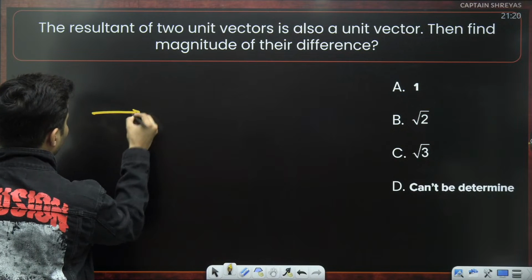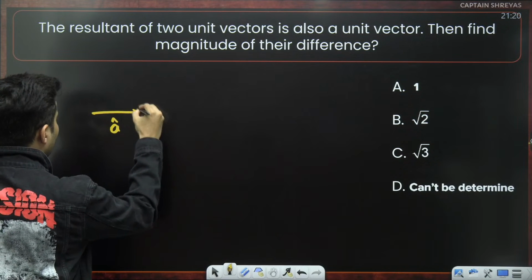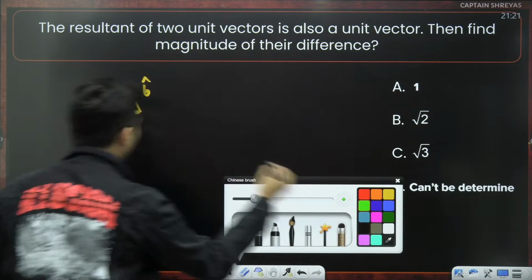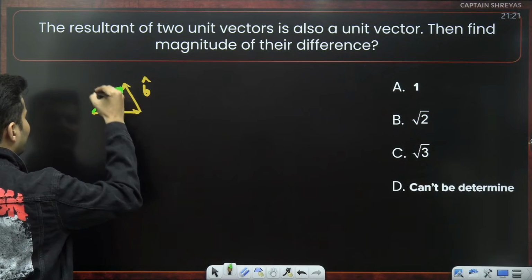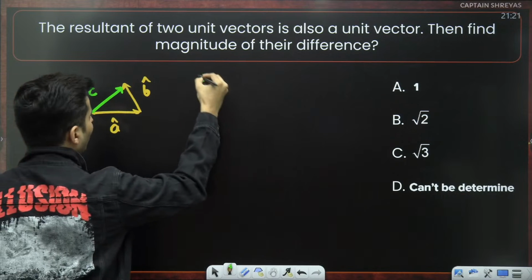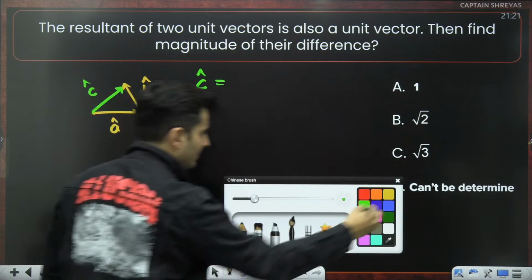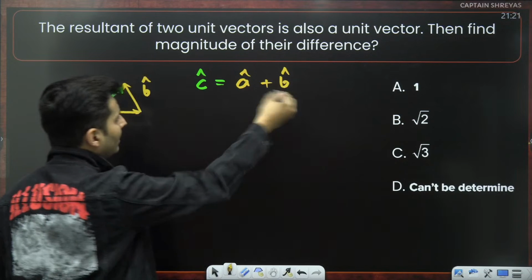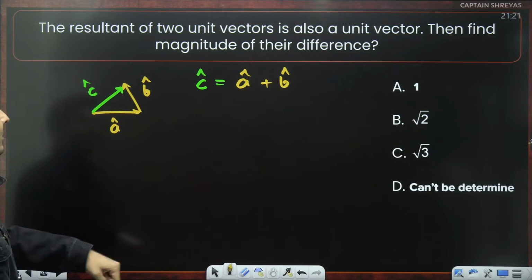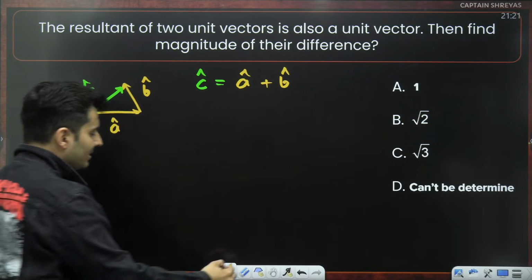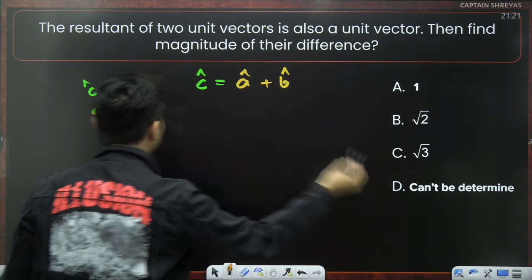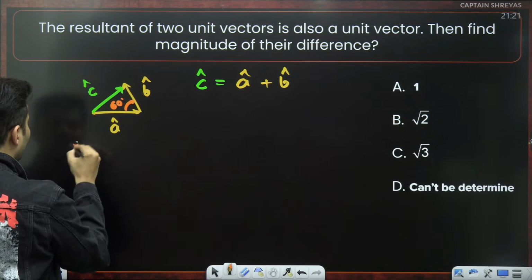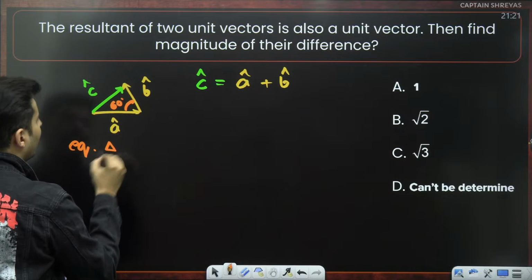So I have a vector like this, a hat. I have another vector like this, b hat. And the resultant of them is another unit vector, let's say c hat. So basically what is given is that c hat is a unit vector, a hat is also a unit vector, b hat is also a unit vector, and you add these two to get another unit vector. This can only happen when this is an equilateral triangle. That means the angle over here should be 60 degrees.